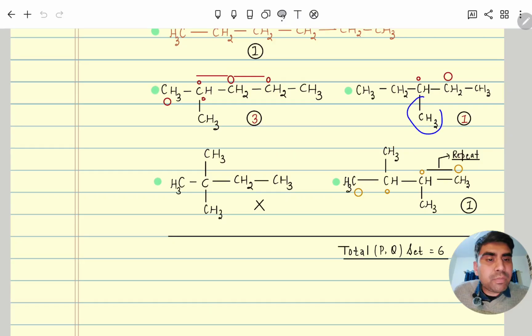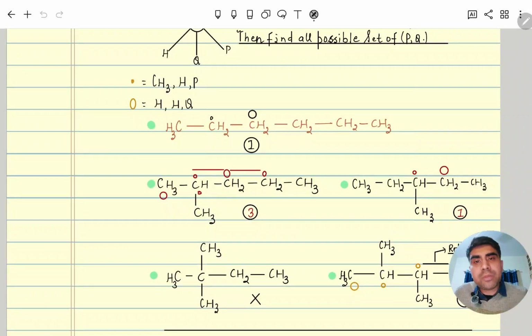Again, if it is at the 3 position, then only one conformer is possible. And for the 4 carbon main chain, if both branches are at 2, then it is not possible. You can check, because the condition is already that the front carbon should have CH3 and H and the back carbon should have hydrogen and hydrogen, so only P and Q can differ.